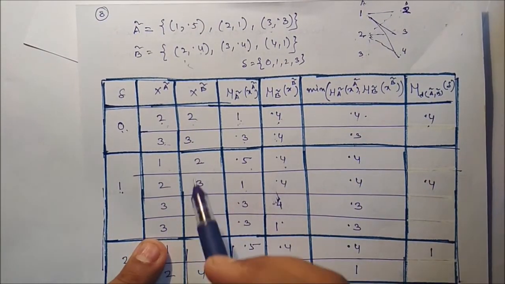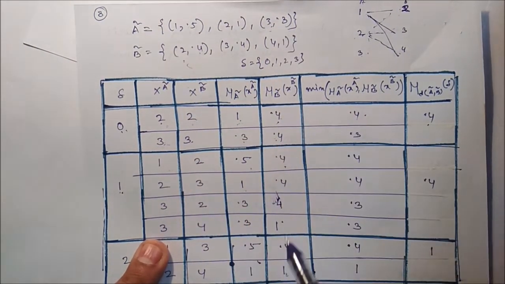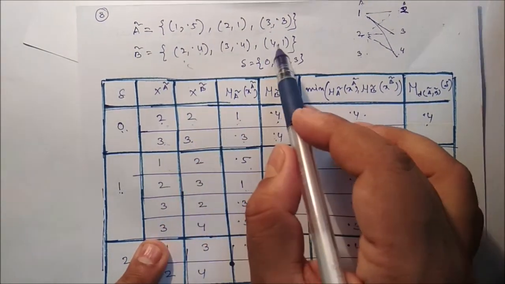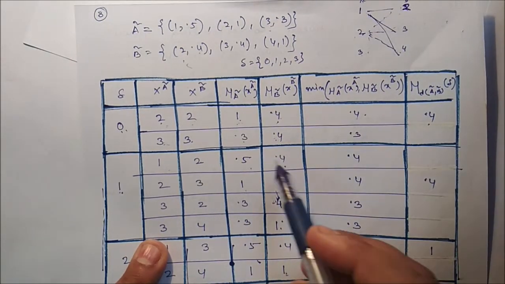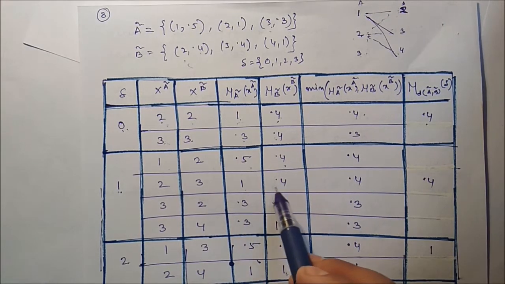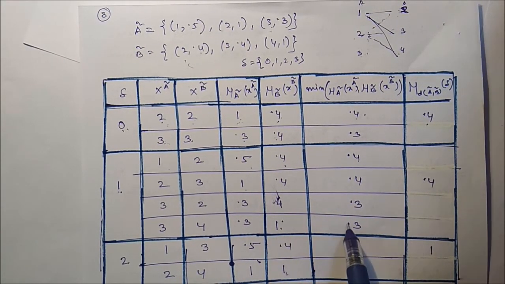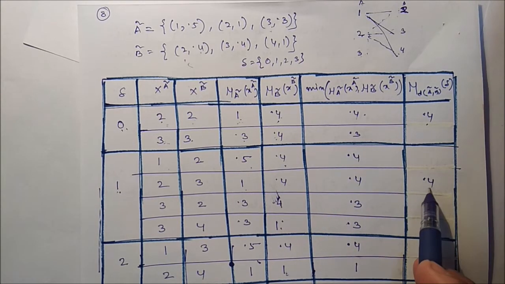Now if it is a 3, here it should be 0.3, and if it is a 4, it should be 1. Now in between that we have to take the minimum. So 0.5, 0.4, 0.4, 1, 0.4, 0.3, 0.4, 0.3, 0.3, 1, 0.3, and out of this we have to take the maximum, that is 0.4.